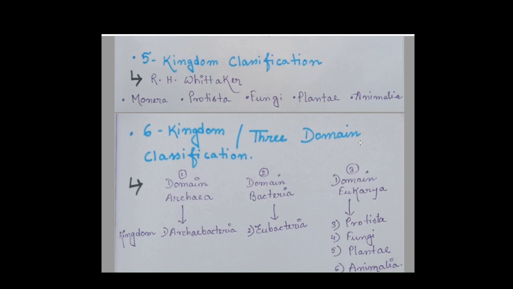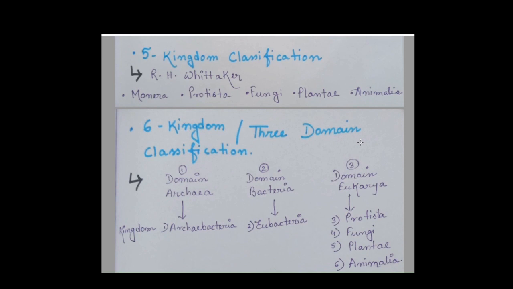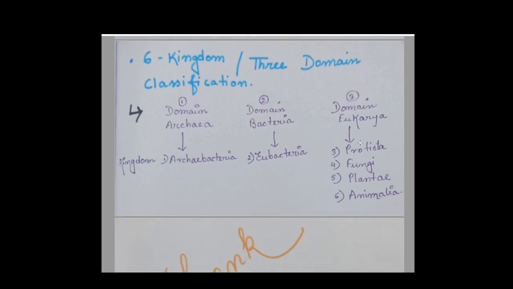The three domains are domain Archaea, domain Bacteria, and domain Eukarya. Domain Archaea is composed of kingdom Archaebacteria. Domain Bacteria includes the kingdom Eubacteria, and domain Eukarya possesses four kingdoms: Protista, Fungi, Plantae, and Animalia.